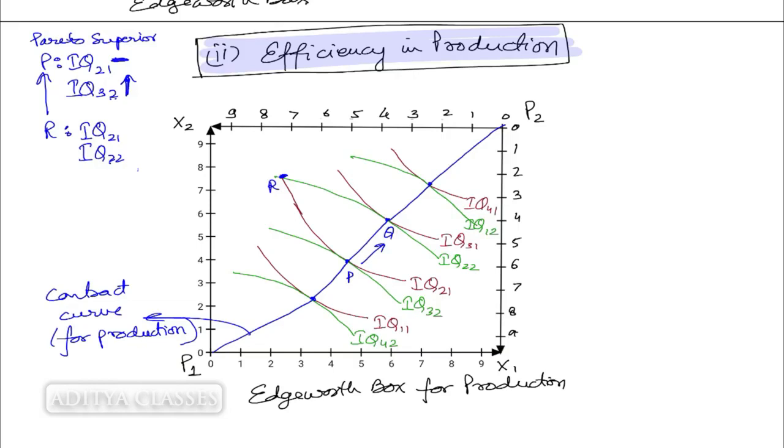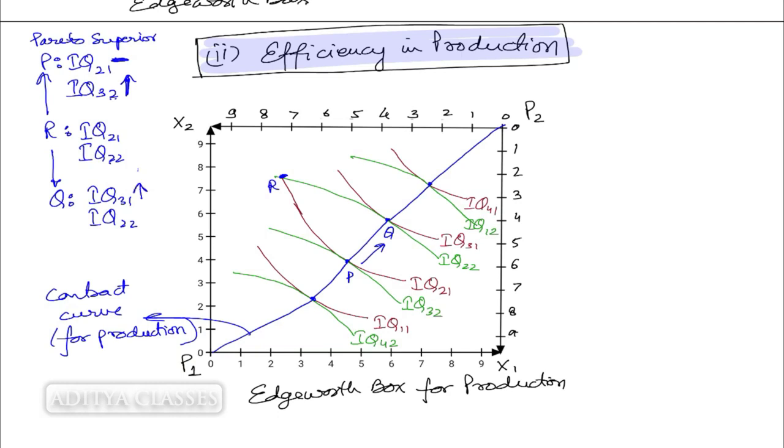What about Q? Shall we check Q also as you move from R to Q? At Q, what are your points? First producer at the third isoquant. And for the second producer, it is the second isoquant. Now let me compare. First producer from 2 to 3.